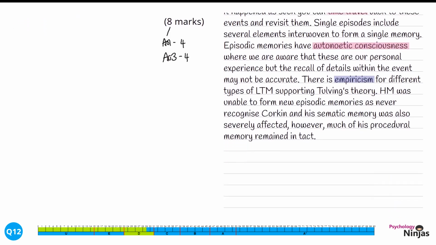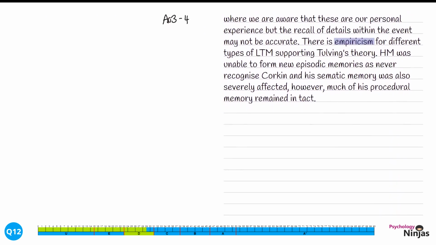HM was unable to form new episodic memories, as he never recognised Corkin, and his semantic memory was also severely affected. However, much of his procedural memory remained intact. We're giving clear findings in terms of different types of long-term memory. The episodic memories were problematic for HM, as were semantic memory. That, however, procedural memory was intact, showing a clear difference between the different types of long-term memory.